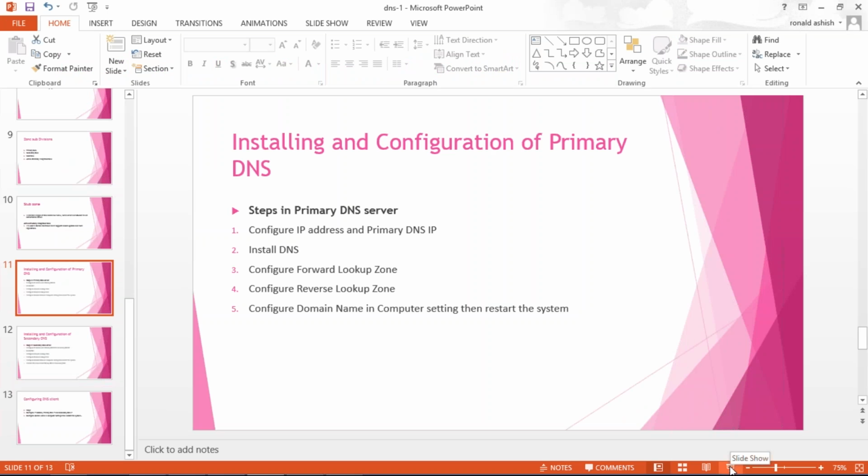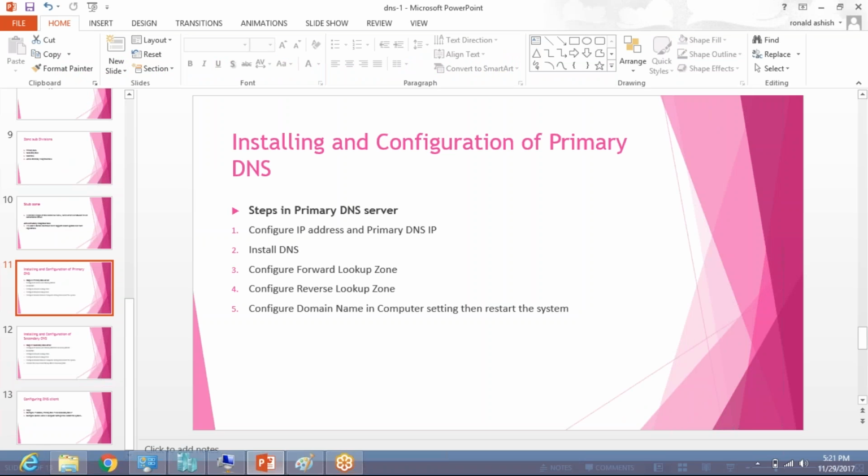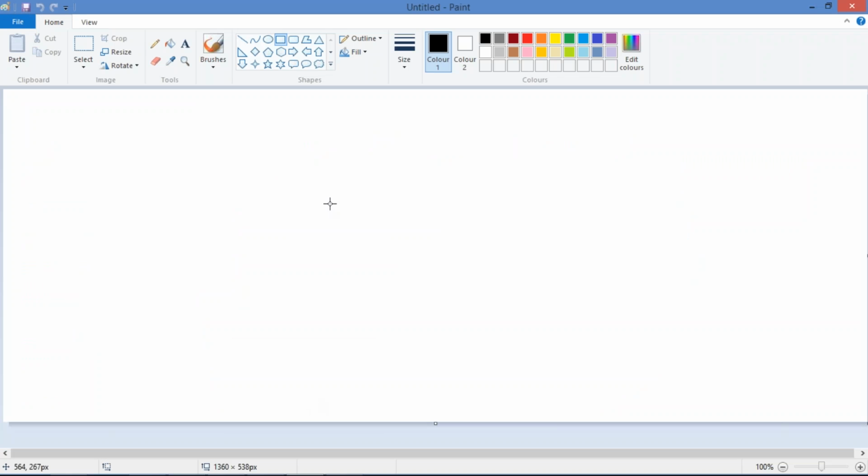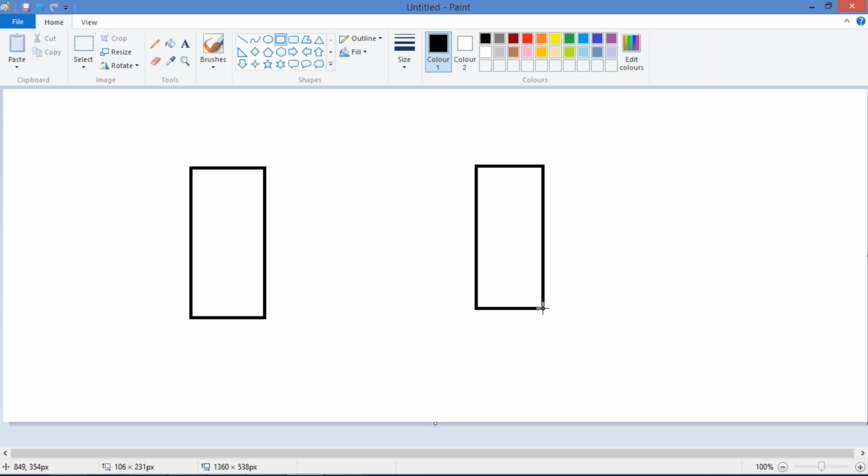Let me draw a diagram for you to understand and get a clear picture about DNS server, primary DNS and secondary DNS. This is one server, it's another server. Let's take two clients as well.